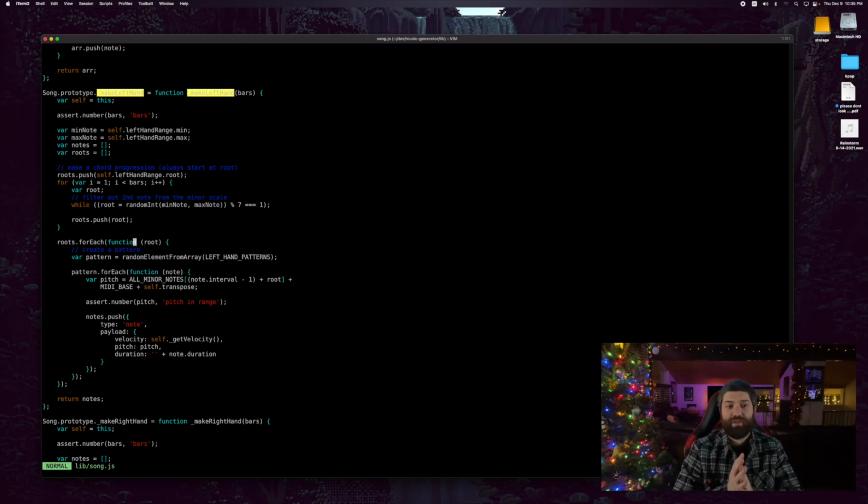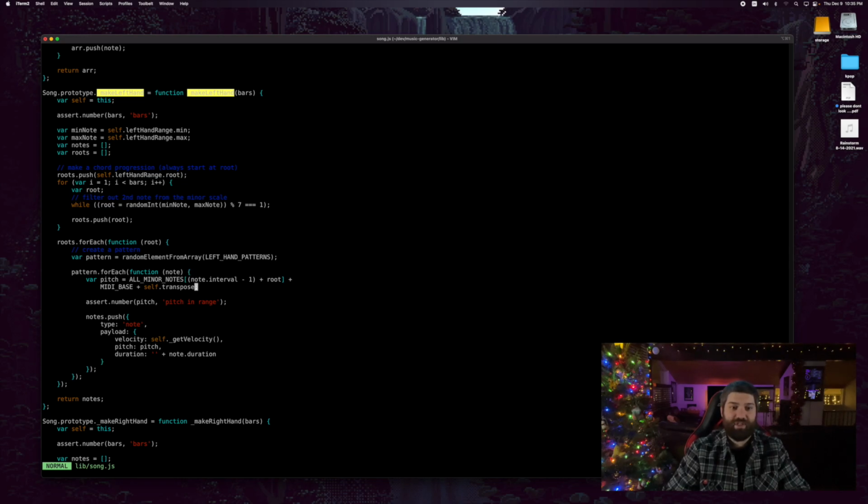Okay, so when we get to this point in the code, we have the roots figured out for the left hand. Again, this is gonna be 4 bars that repeat, so we have 4 root notes. Let's say, for example, we have A, C, D, E, something like that. Well, we know the roots, but we have to figure out the patterns now. Remember those left hand patterns from earlier? So what we do is we just randomly pick one. You can see this code right here, random element from array. That function does exactly what you think it does. You give it the array of left-hand patterns and it just, bloop, there you go. Here's a pattern. It's just randomly generated and it just gives it to you.